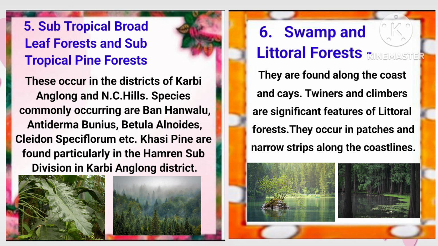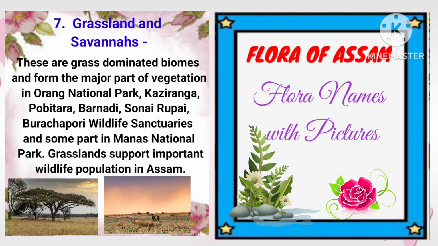Sixth is swamp and littoral forests. They are found along the coast and creeks. Twiners and climbers are significant features of littoral forests. They occur in patches and narrow strips along the coastlines. And here are some pictures.